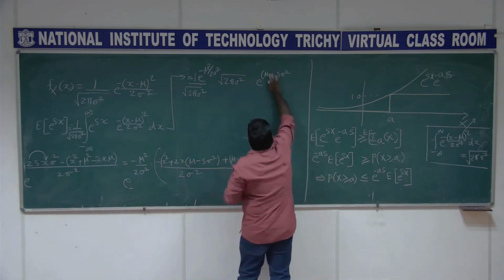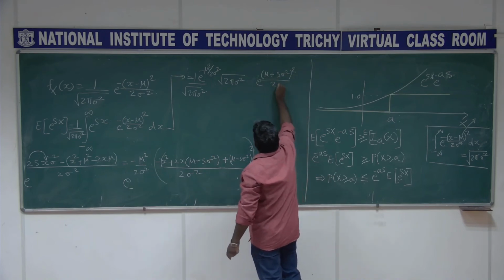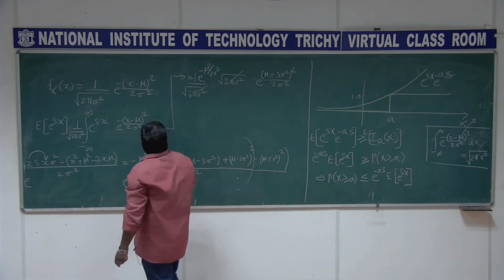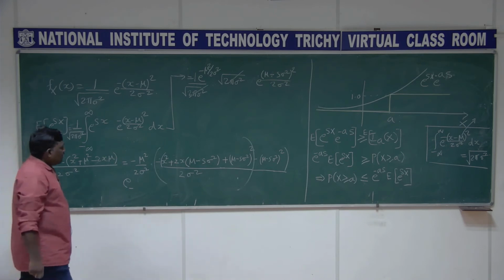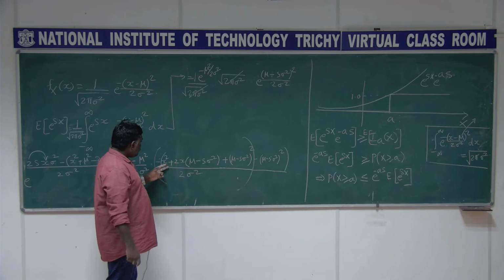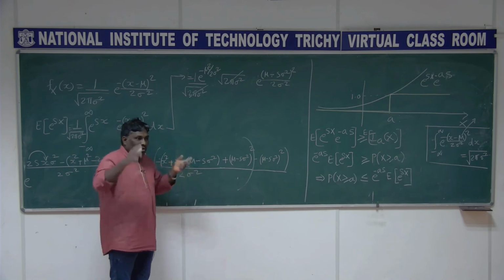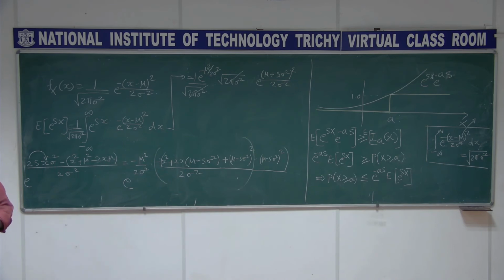This is minus, this is right, the whole square by 2 sigma square. This gets cancelled and you get a relation finally with s and sigma square. So I used a trick: the area under the curve of this Gaussian density function is simply root of 2 pi sigma square. By doing this, only the mean has been shifted. So it is like x minus mu minus s sigma square, the whole square, by 2 sigma square. The variance is not changing, only the mean is changing.